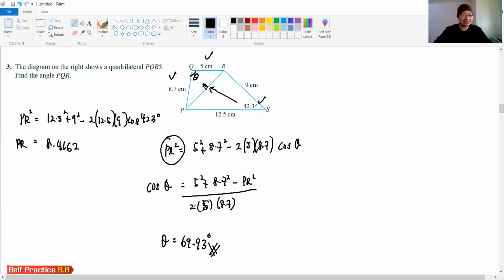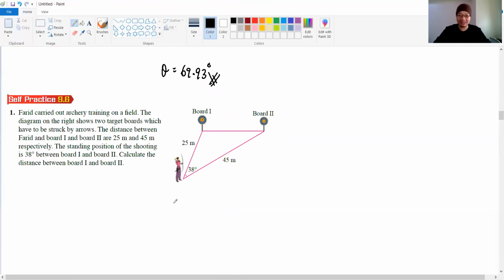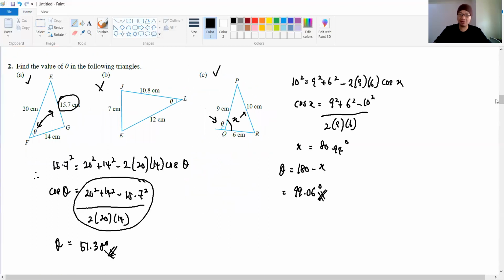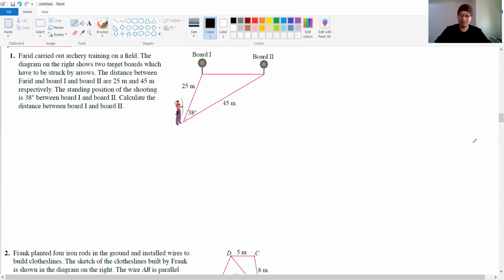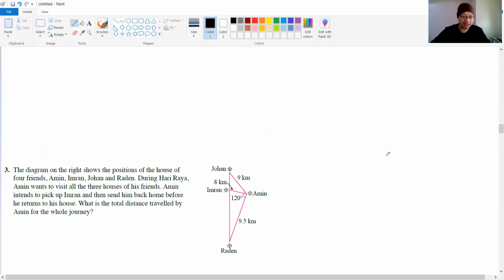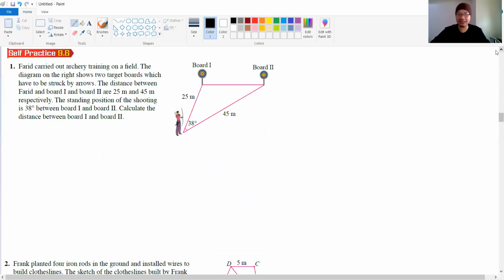Okay, guys, next. Self-practice 9.6. This is the last one for this subtopic. This subtopic is very short compared to 9.1, because in 9.1 we got the ambiguous case and so on. But this one is very straightforward. 9.6, the final one, is a tough question. Self-practice 9.6, we need to do all the questions. We got 3 questions here.